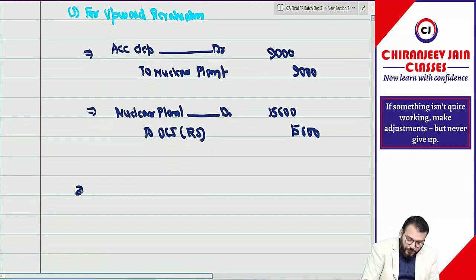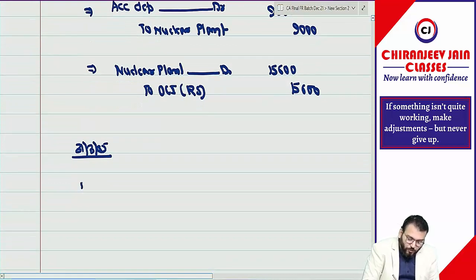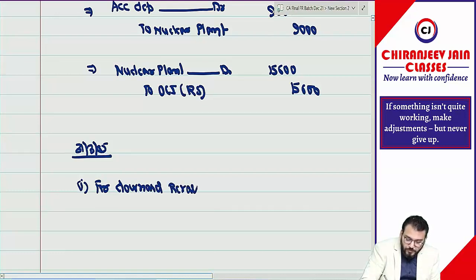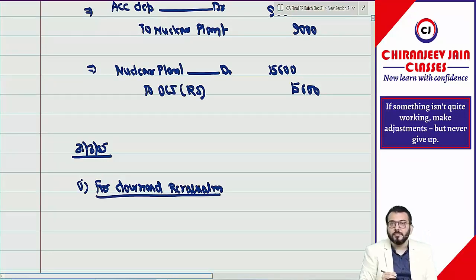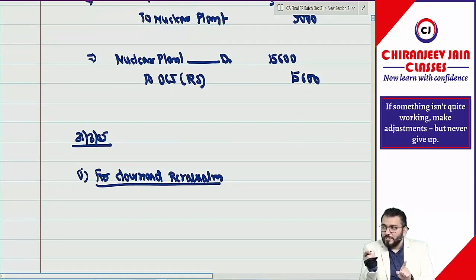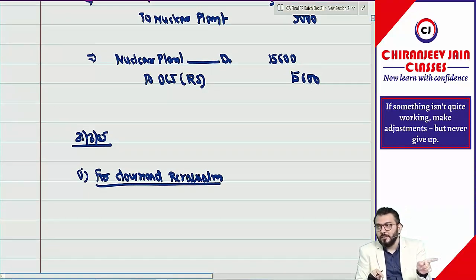Then on 31st March 2005, can I say first there is a downward revaluation? So for downward revaluation, one second, you need to eliminate the accumulated depreciation first. Correct.